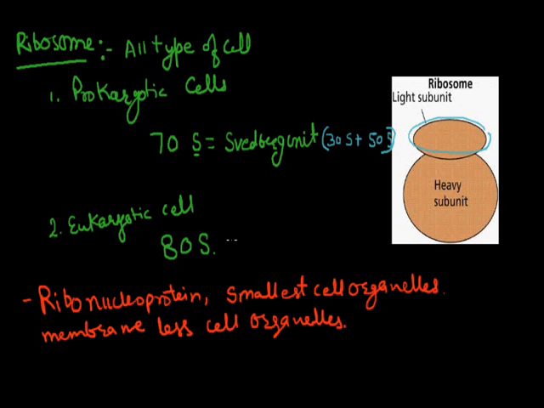In the case of the eukaryotic cell, it is also made up of two subunits. This is the first subunit, made up of 40S, and the other we call the heavy unit, the 60S unit. Each ribosome is made up of two subunits in prokaryotes as well as in eukaryotes.